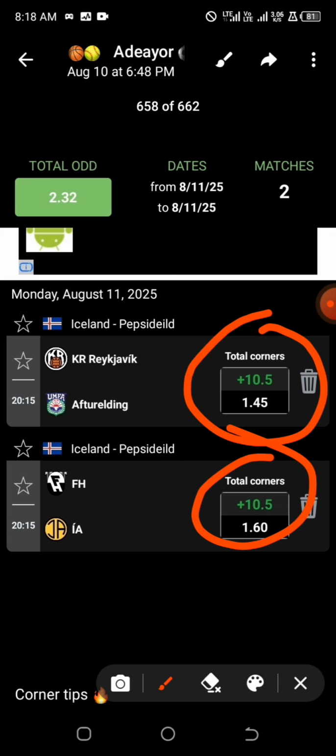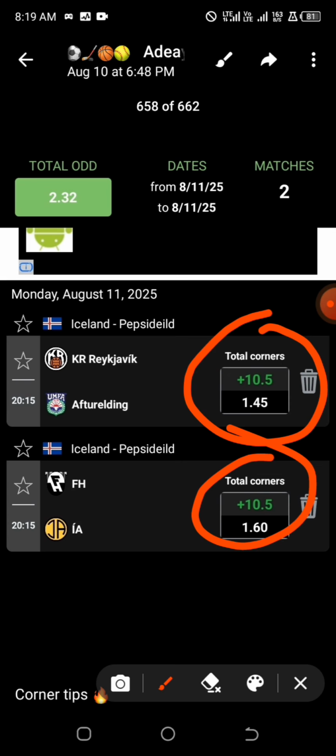It is not always that easy to generate safe tips with over 10.5 from that system. But if you are able to do that, just note it, that is like a sure banker.